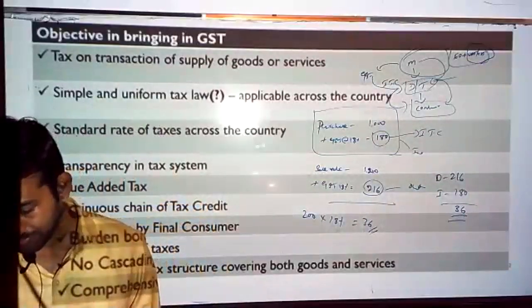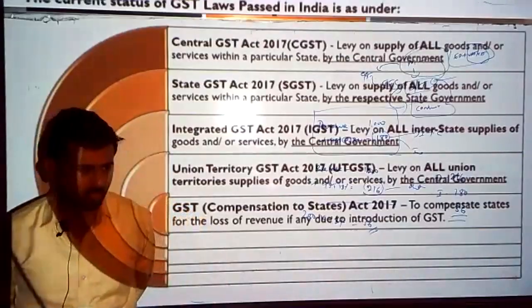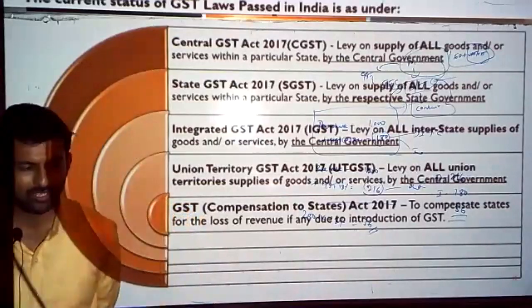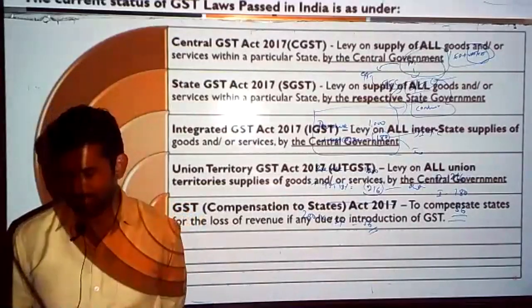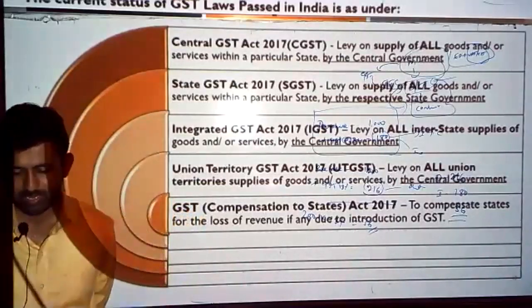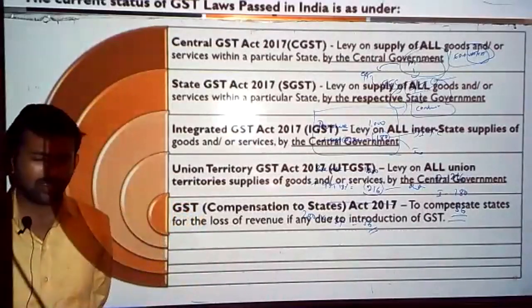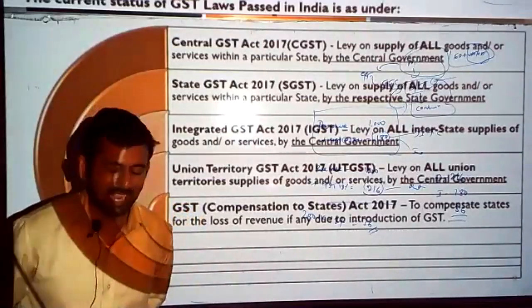Next, when the GST law got passed, not only one legislation got enacted, there were about 5 legislations. You need to remember this. It is not one law enacted; in the name of GST, there were about 5 laws enacted.